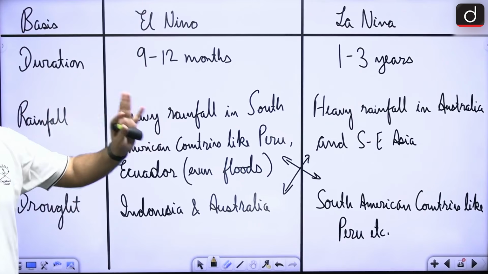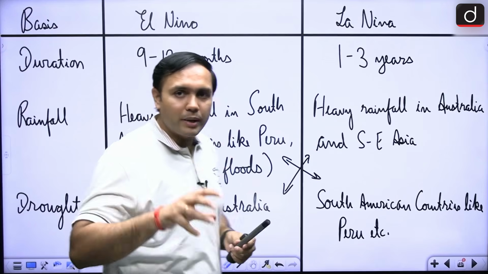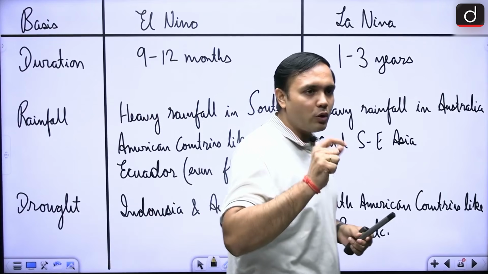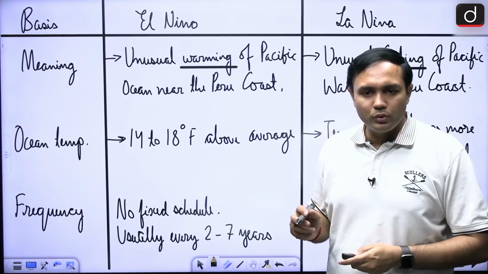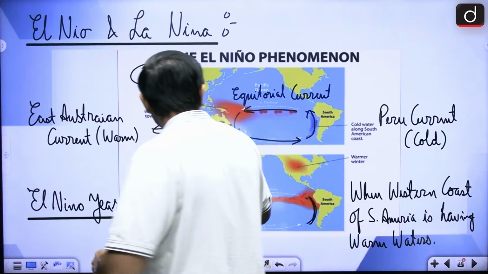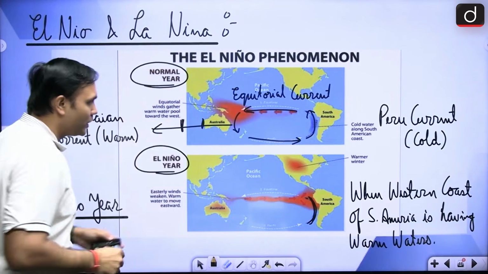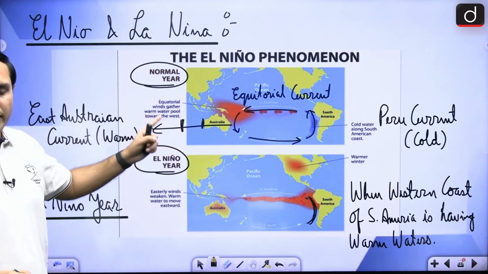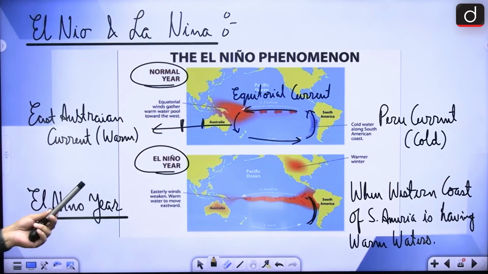El Nino and La Nina, a very similar aspect is happening in case of the Indian Ocean dipole also. In case of the Indian Ocean dipole, it is a very similar phenomenon that you are going to witness in this particular area. There will be the Australian coast and the African coast. A very similar phenomenon is happening, right? What is here? Can anyone tell me which will be seen with respect to warmer and which one will be colder?